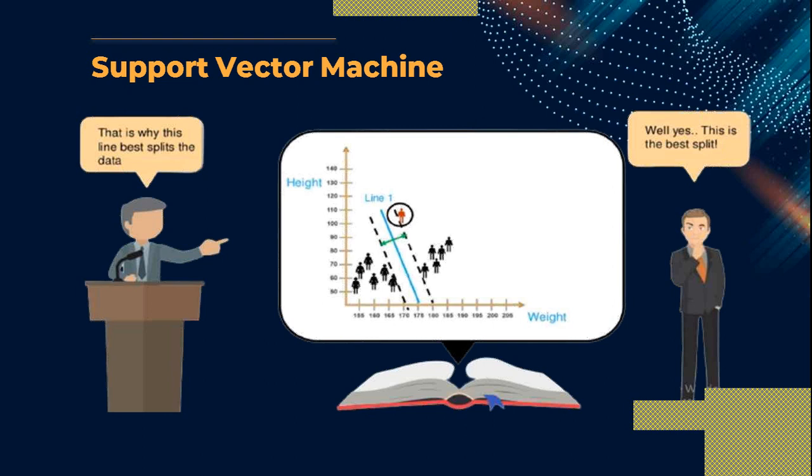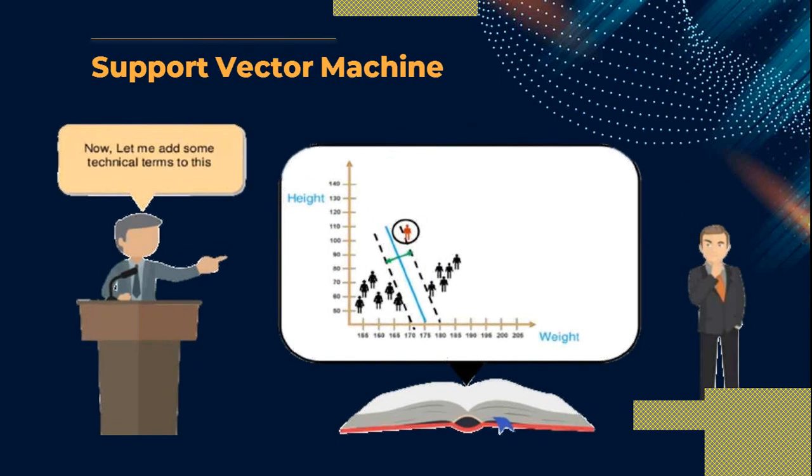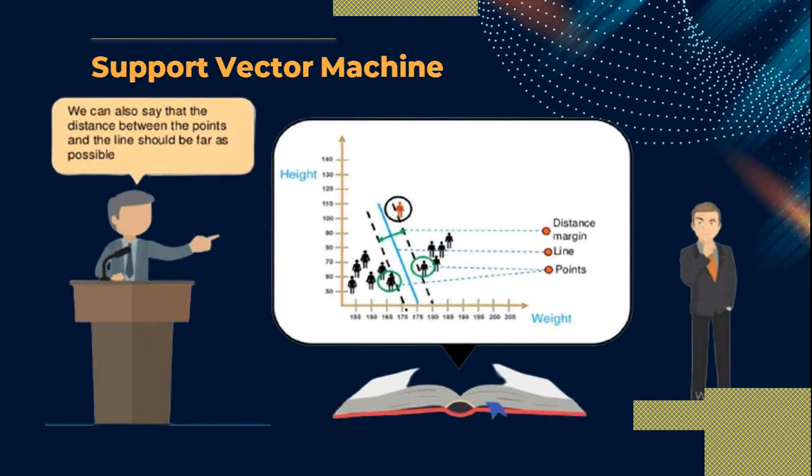But how can we prove it mathematically or technically? To prove it technically, let's consider this.